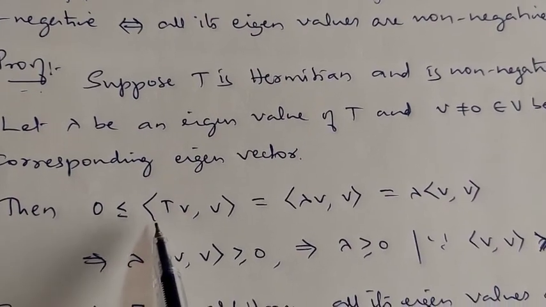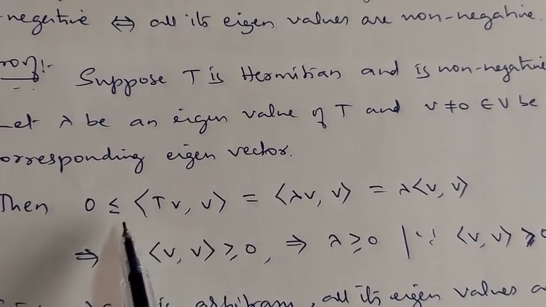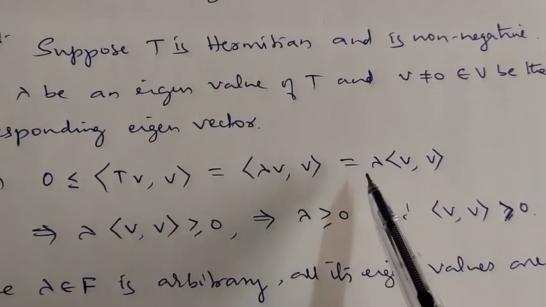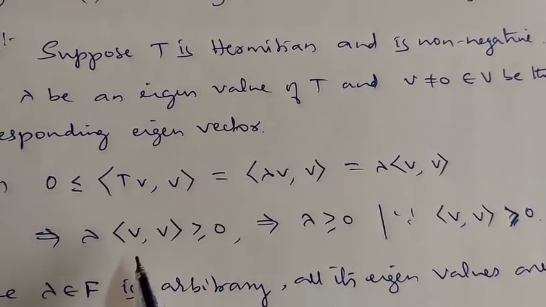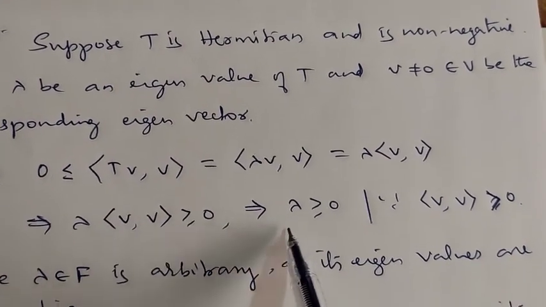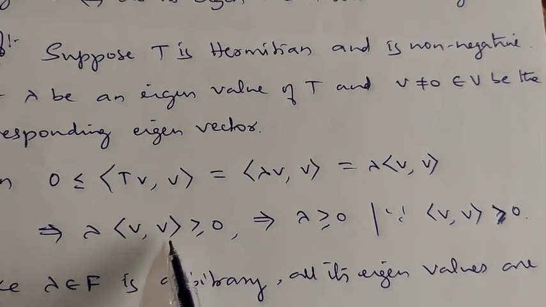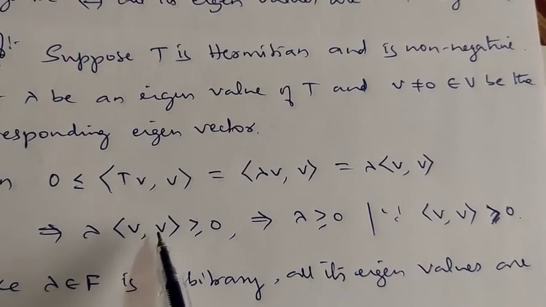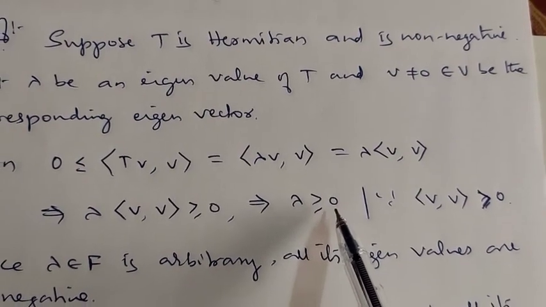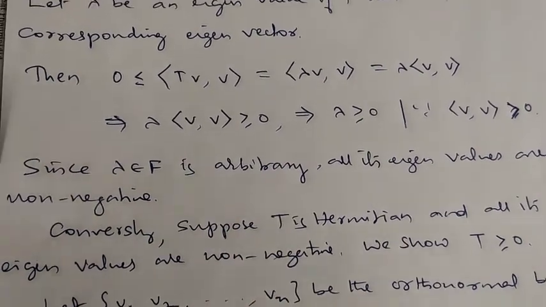Then we know from inner product that inner product of T of V comma V is always non-negative, but this is equal to lambda V comma V, this is lambda into V comma V. This implies lambda into inner product of V comma V is greater than or equal to 0. But V is non-zero means inner product of V comma V is positive, and the total term is non-negative, means lambda should be non-negative. Since lambda is an arbitrary value, all its eigenvalues are non-negative.